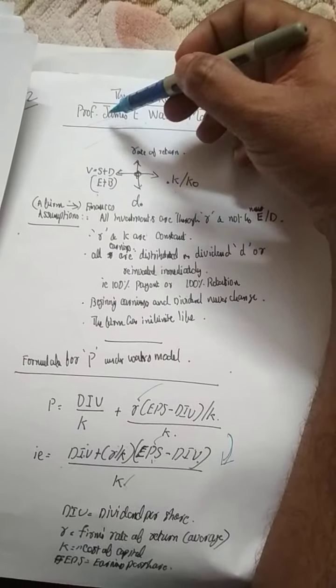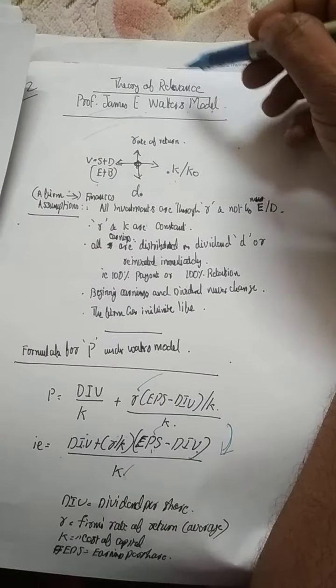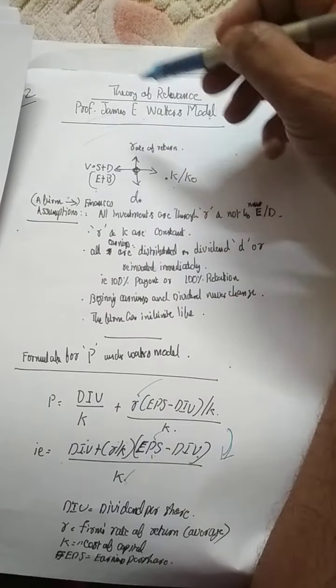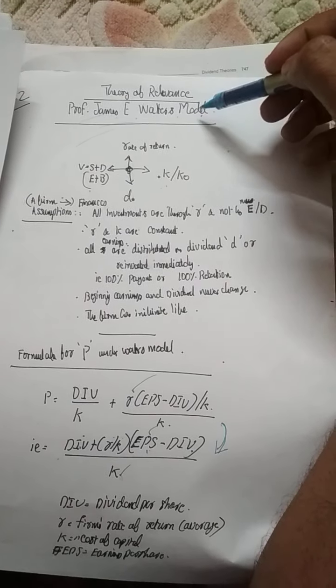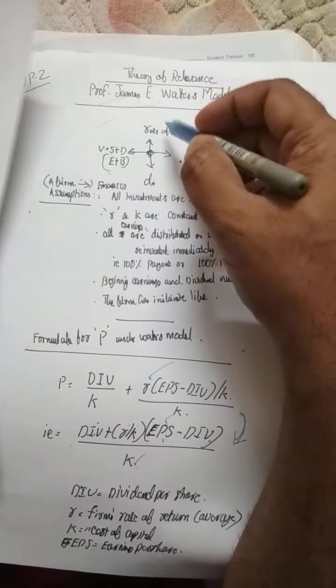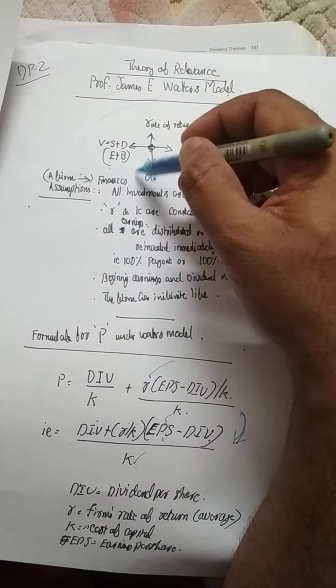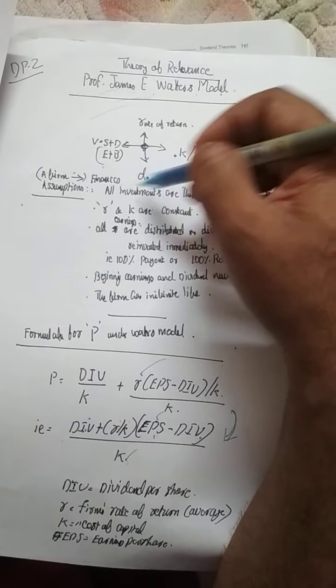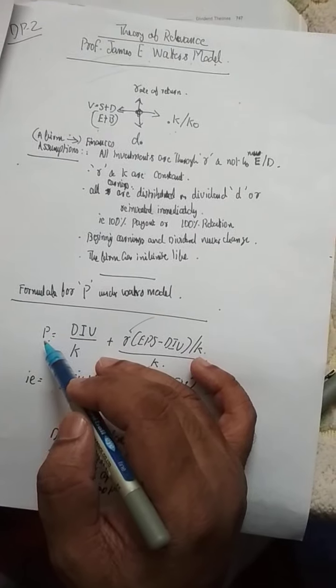So that is what I told. The theory of relevance first model, Professor James C. Walter's model, specifies that based on the rate of return or the cost of capital, the dividend payout ratio is determined by the company and it will definitely affect the present market value of shares.